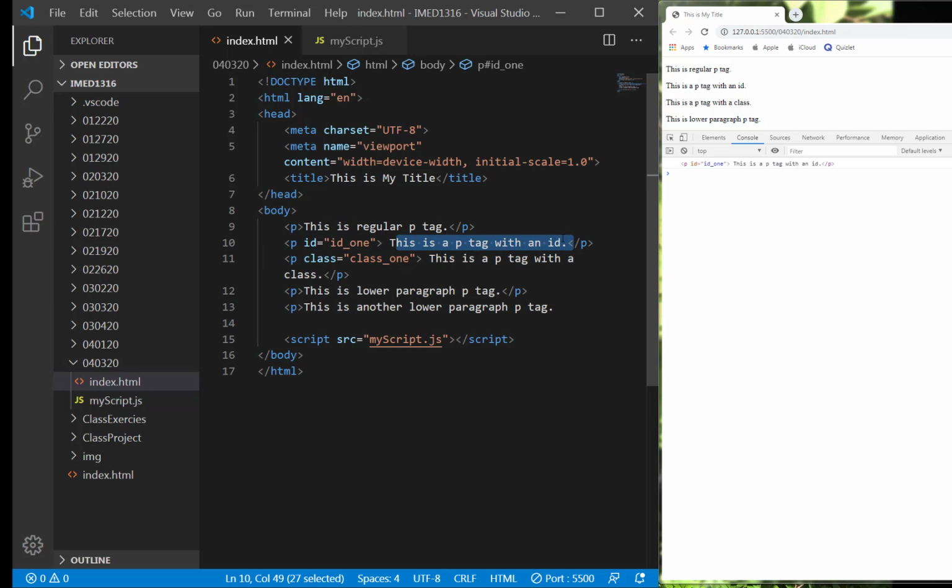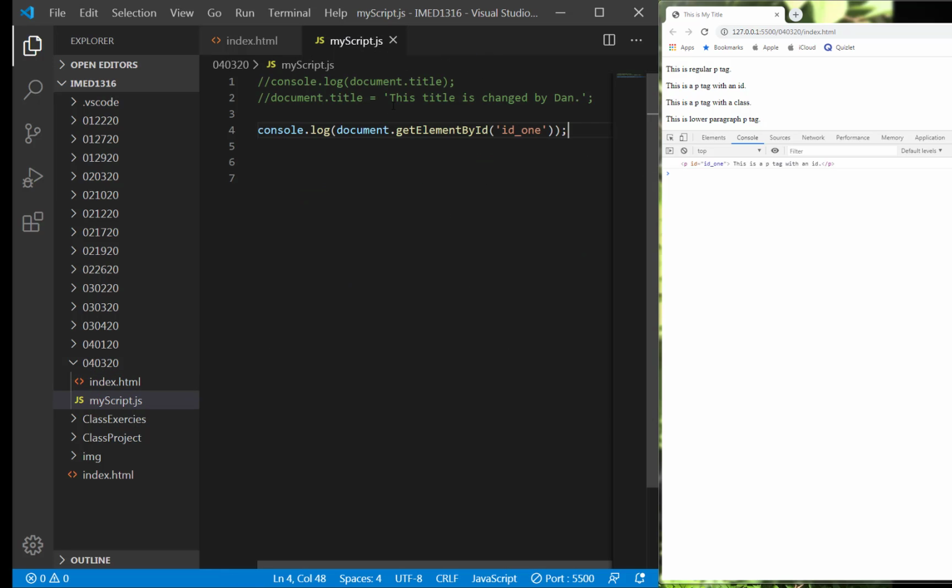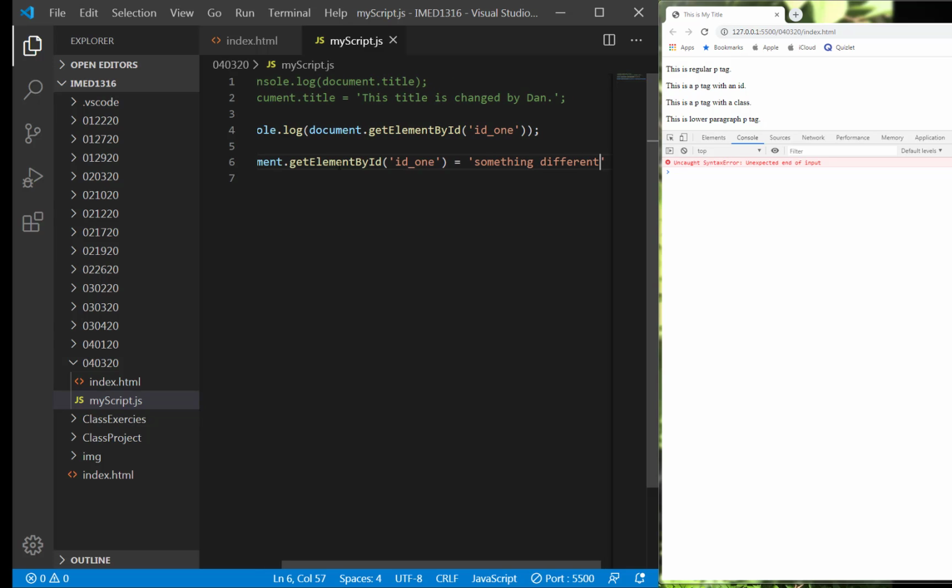Of course you can do other things, but what you cannot do is this. Remember how we changed the title name? What if I took this variable document, got the ID, and assigned it to something different like this?